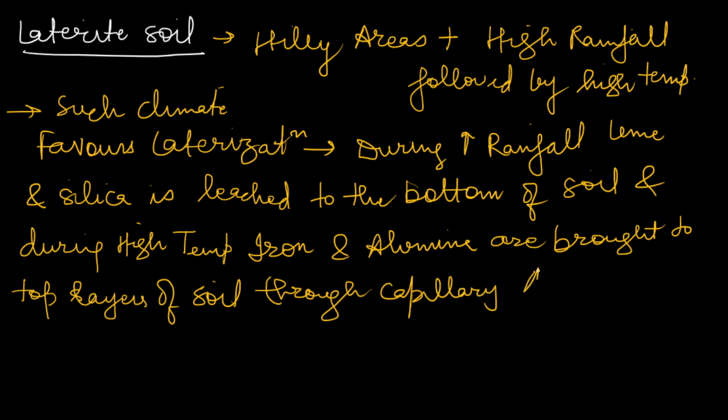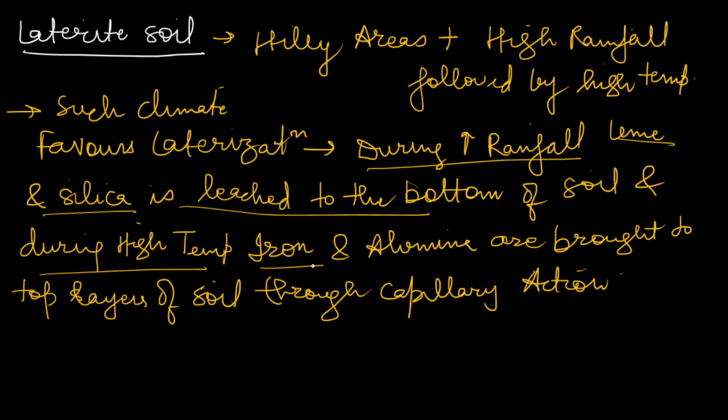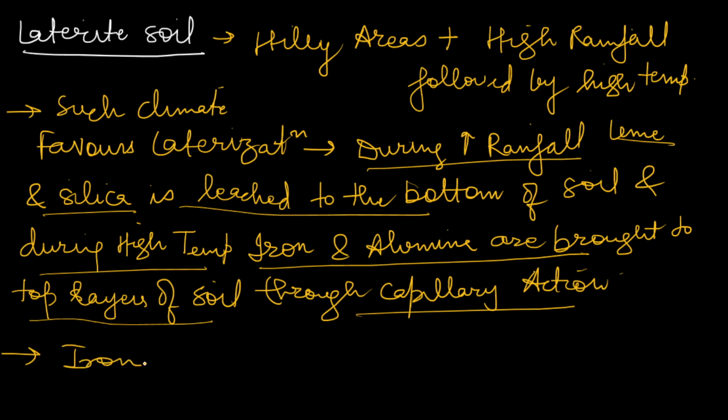So what is this laterization process? What happens during high rainfall? The silica and lime is leached to the bottom layers, and during high temperature, iron and alumina are brought to the top layers of soil through capillary action. So this is what laterization is. You will find iron and bauxite mining in these soils because of the movement of iron and alumina towards the top of the soil. Bauxite is the ore of aluminium only.